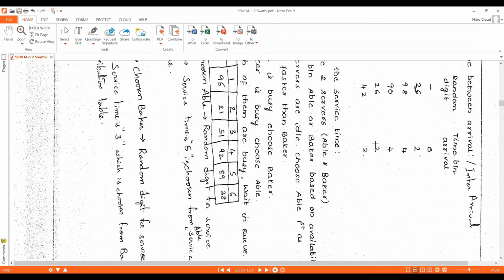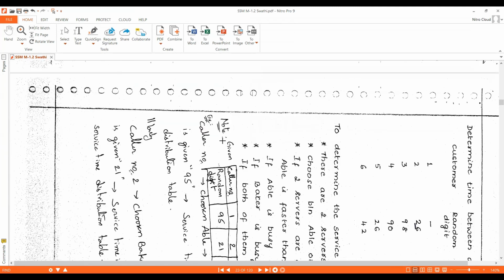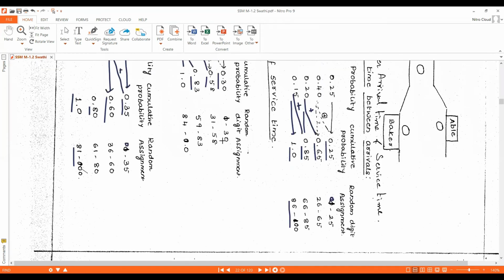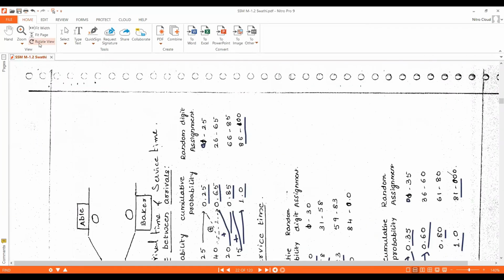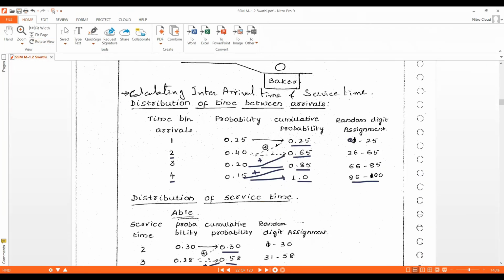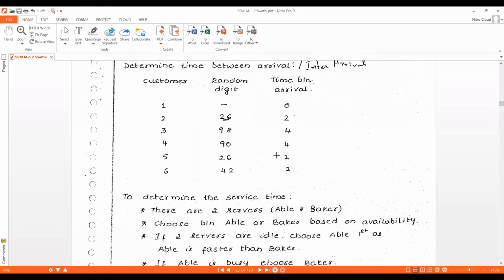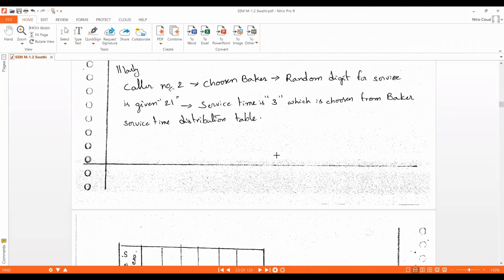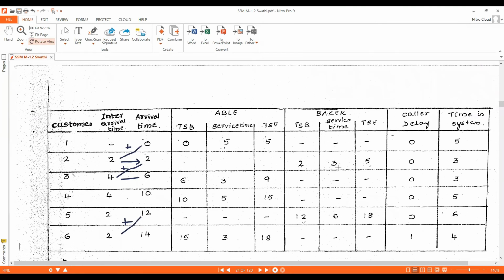The random number given for customer 2 is 21. Where 21 comes in Baker's service time distribution table, we need to check. 21 comes in the range of 1 to 35. So the service time is 3 minutes for customer 2. We need to update that here in the service time place. It is 3 minutes service time.